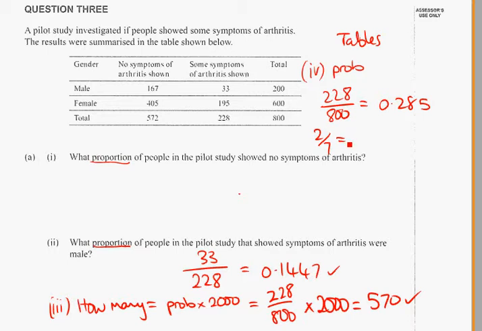So if you work out 2/7 as a decimal, you see that both numbers are very close. So just a sentence, very close, it's supposed to say, C-L-O-S-E. So now a sentence saying that yes, the risk of someone showing symptoms of arthritis is clearly very close to 2/7, or 2 out of 7.